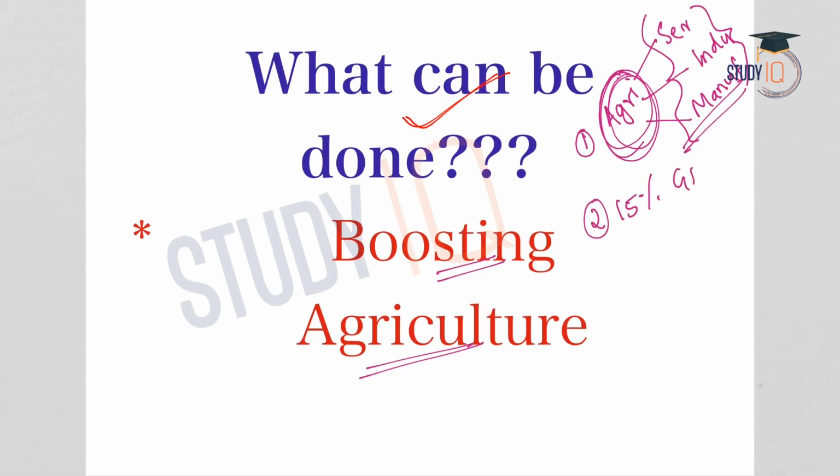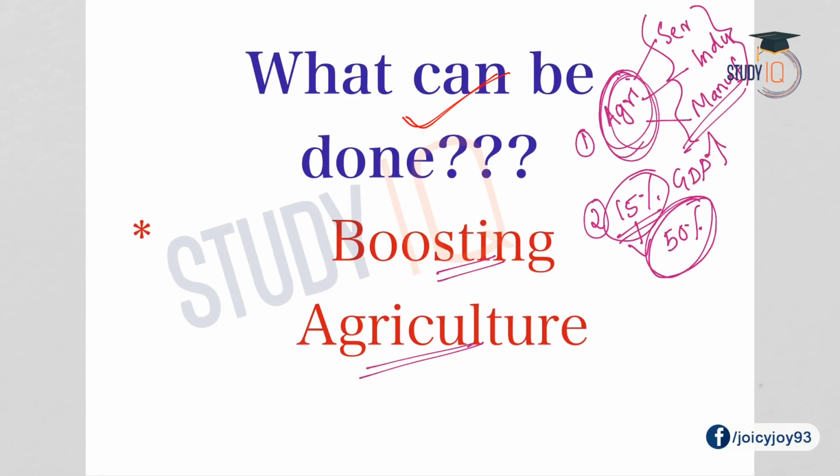Secondly, agriculture contributes 15% of share in GDP, but the proportion of population that is dependent on agriculture is more than 50%. So if this GDP contribution gets increased, these people also will be impacted, or they will also grow.